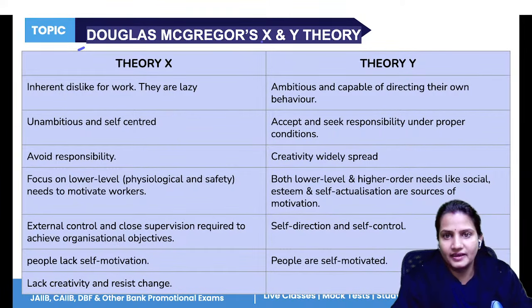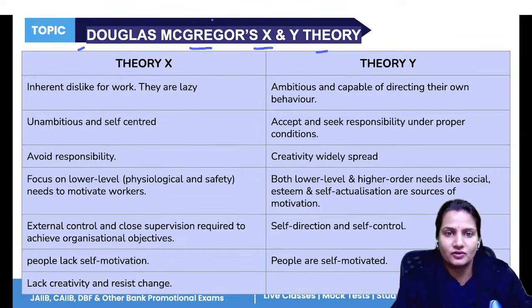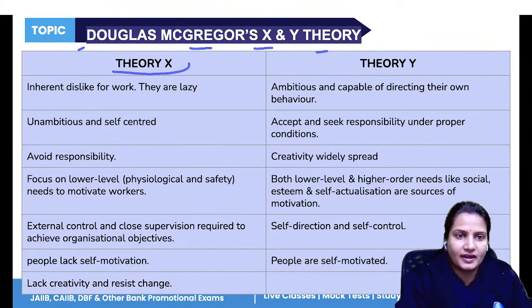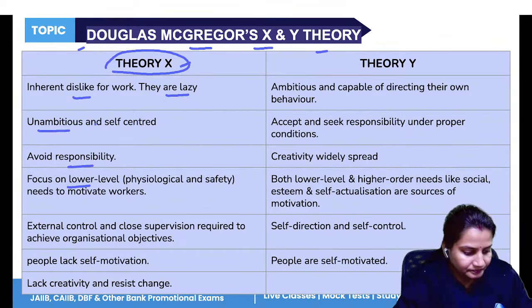Next is X and Y theory given by Douglas McGregor. X and Y theory says that in an organization there are two types of employees: the one who does not like to do work, and the other who wants to do more and more work, who is very ambitious. That type of employee is categorized under theory X. Those who are lazy, dislike work, are unambitious, avoid responsibility. They are okay if only their lower level of needs are fulfilled. They don't want to achieve their higher level of needs.